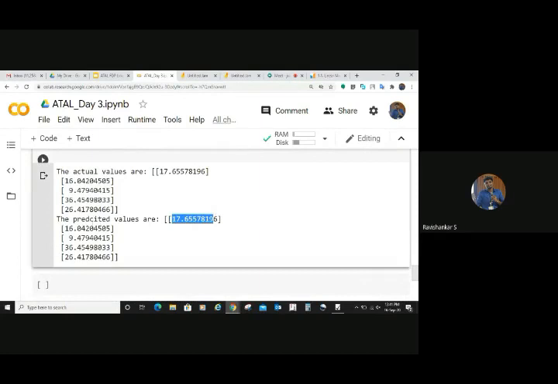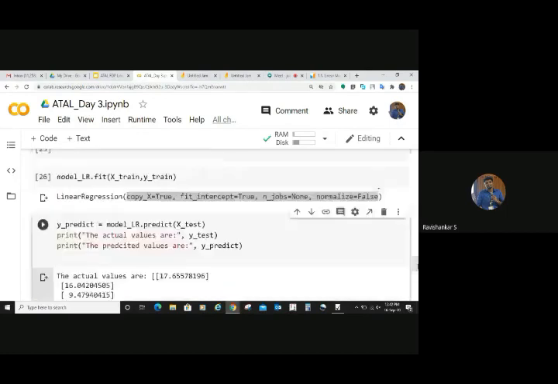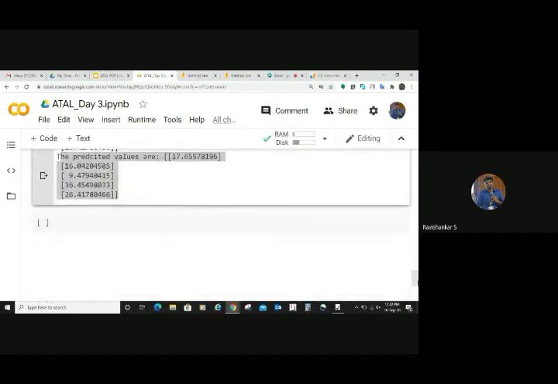Why? Because we have a limited number of data. So the model accuracy is 100%. That will not happen in real case, I tell you. These are artificially created data. So that's why the model predicts perfectly. And I tell you, you won't get a perfect model like this. Hope you understood the entire machine learning process, right? Now, if this concept is clear, you can learn anything.